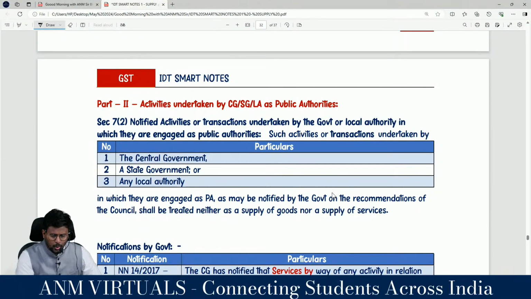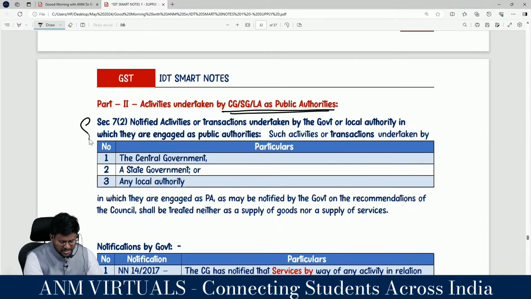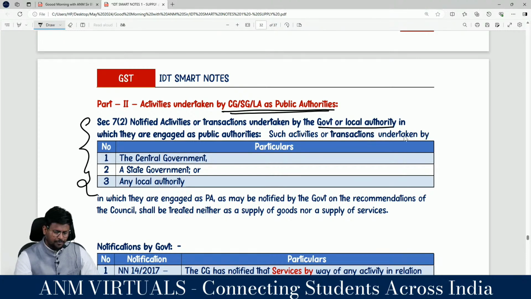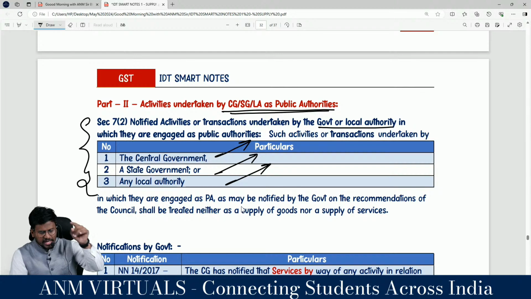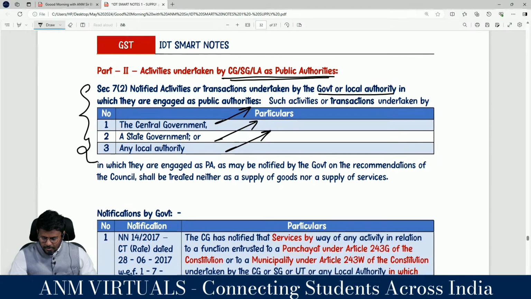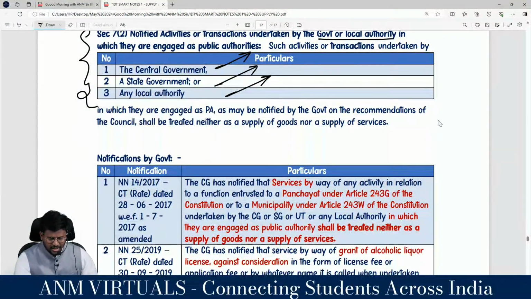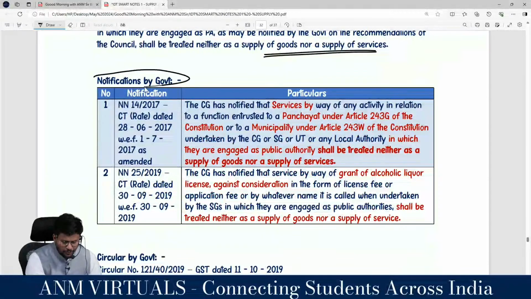Next one, Part 3: activities undertaken by central government, state government or local authority as a public authority. Yes, sir. Section 7 specifically says that activities or transactions undertaken by the government in which they are engaged as such, undertaken by central government, state government or local authority, as may be notified by the government on the recommendation of the Council, shall be treated neither as supply of goods nor supply of services. Yes, they have given a notification, correct?